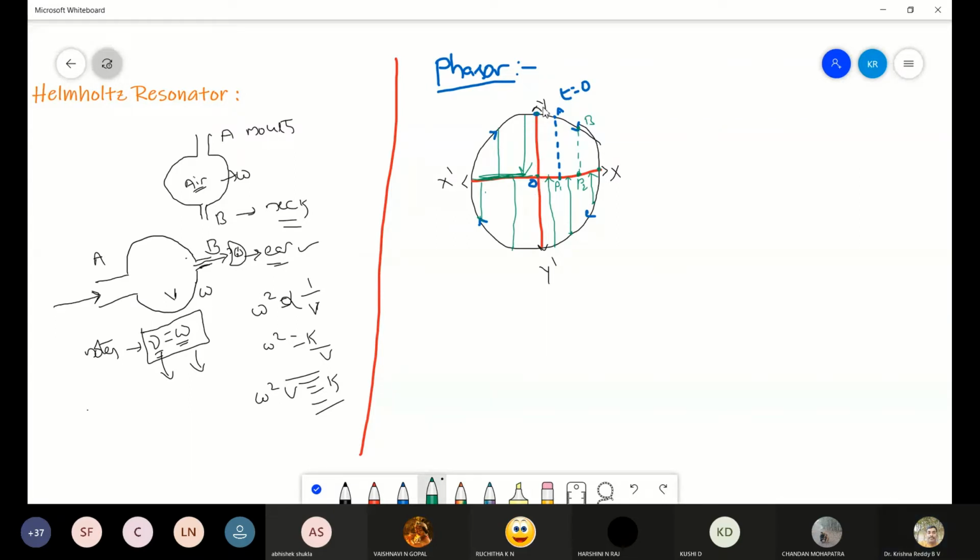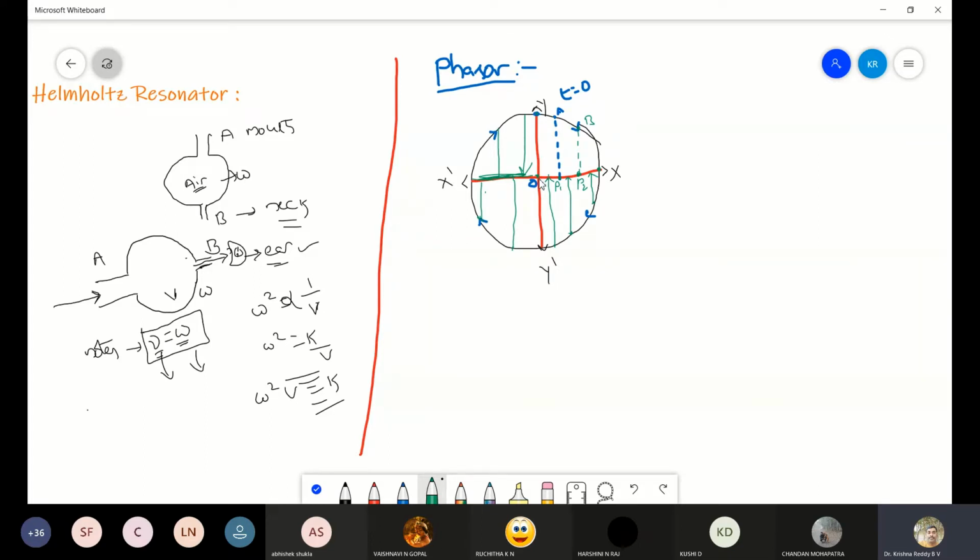So when the particle completes one complete rotation along the circumference of a circle, the projection is moving from O to X, X to X dash and from X dash to O. Means the projection is completing one oscillation in a straight line X dash X, as O is the mean position.